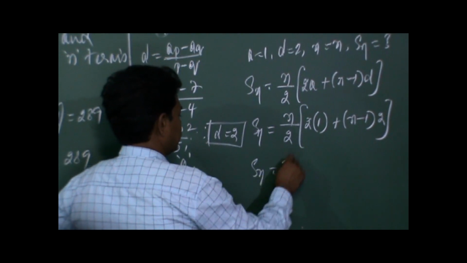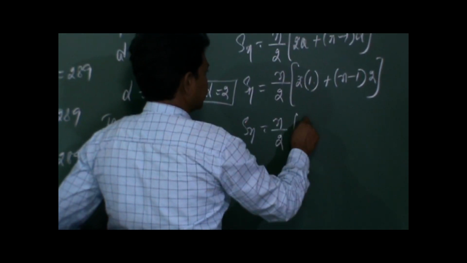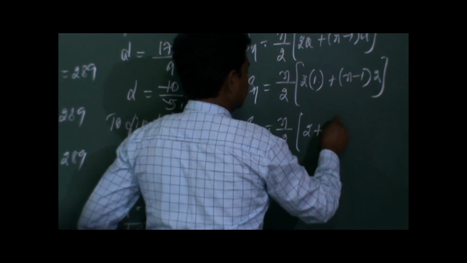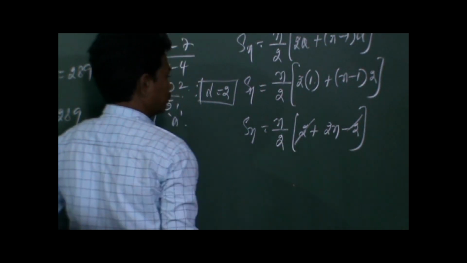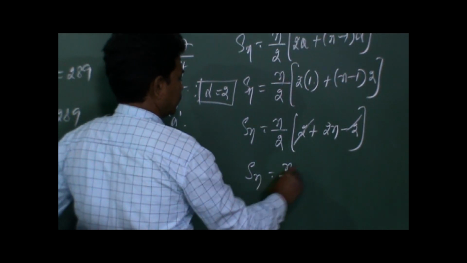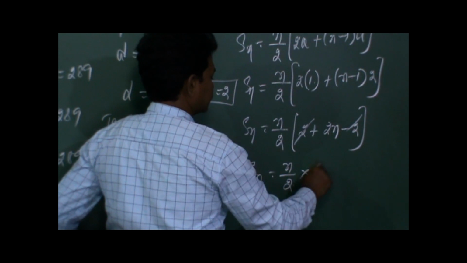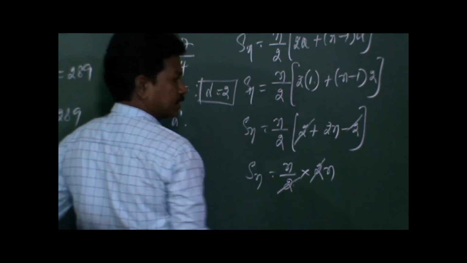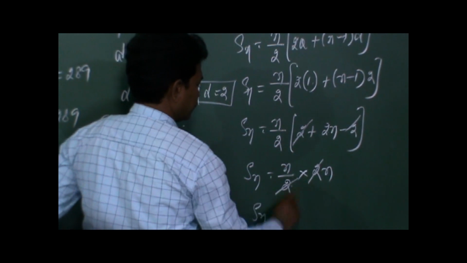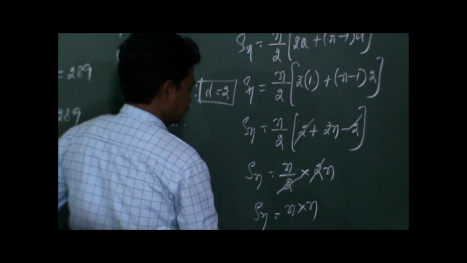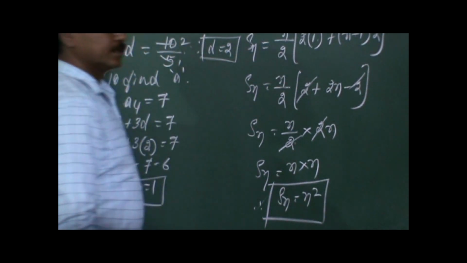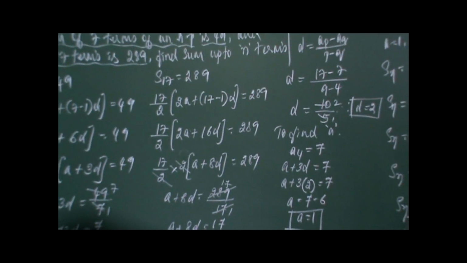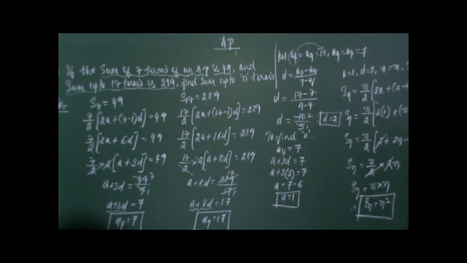So Sn is equal to N by 2 into 2 ones are 2, plus 2 into N is 2N, 2 into minus 1 is minus 2. So minus 2 and plus 2 are going to get cancelled. So Sn is equal to N by 2 into the remaining 2N. Again 2 and 2 get cancelled. So Sn is equal to the remaining N and N. Therefore Sn is equal to N square. So this is the sum of n terms. This is a very important problem for 3 marks. You can write it down. It's very important.